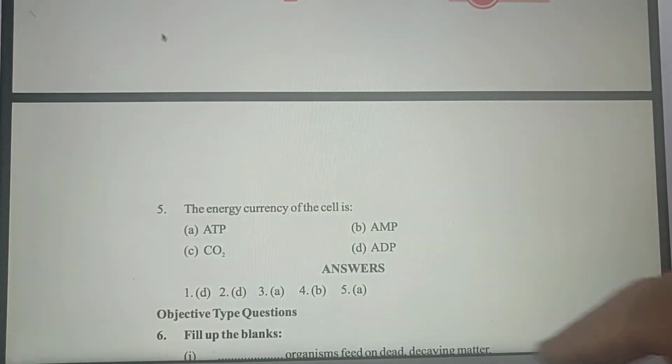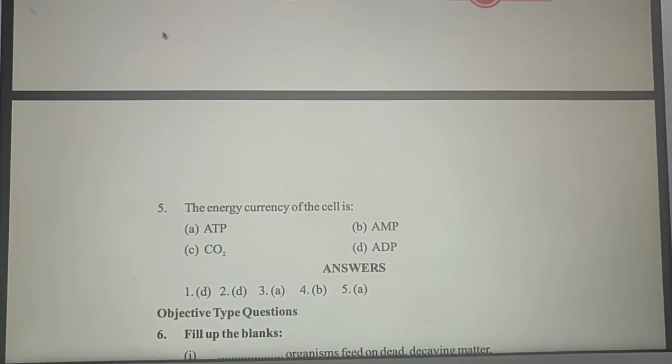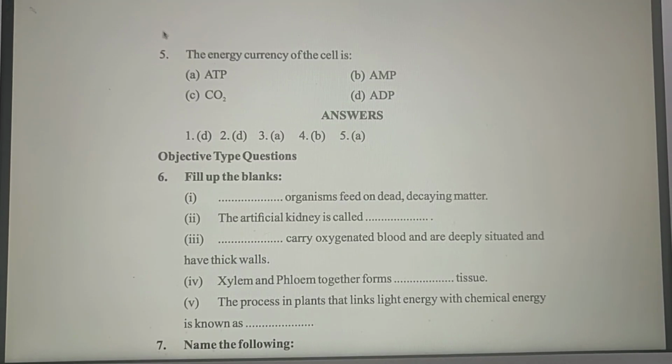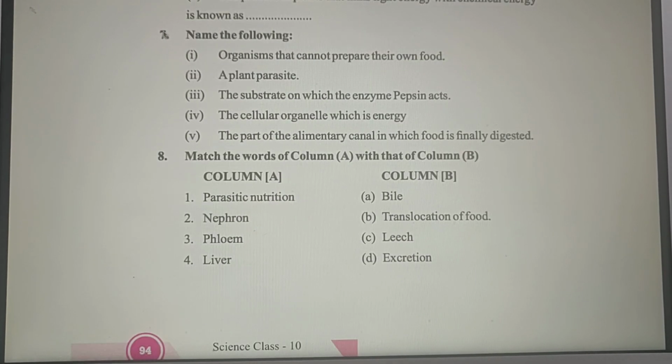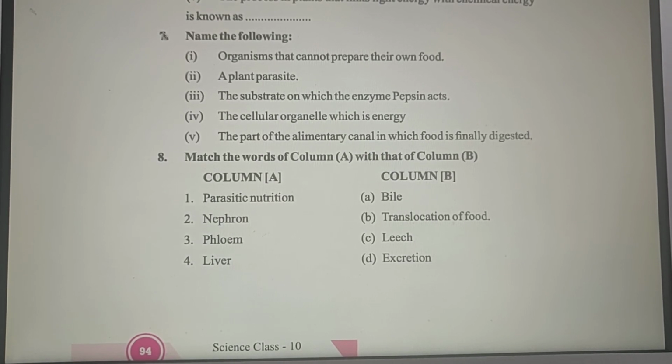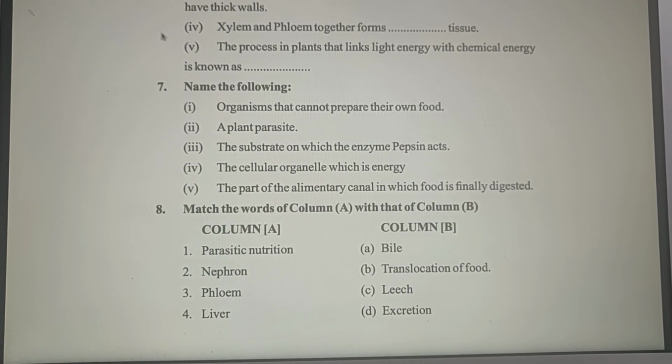So the answer may be ATP. You must be very clear about this. Sometimes this type of question may also be asked as fill in the blanks, or name the following organs, or a matching question in the examination.